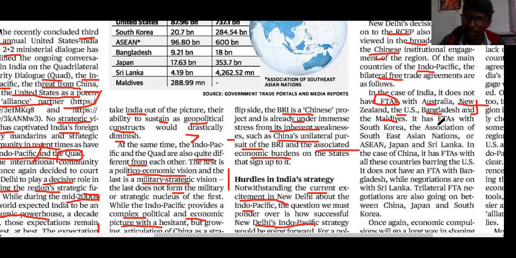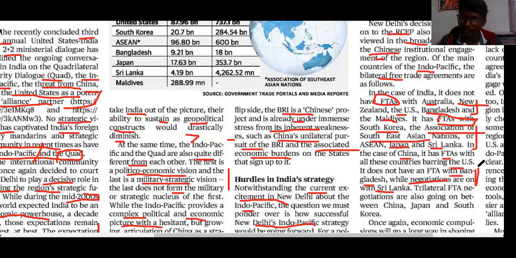The countries having FTAs with India are South Korea, the Association of Southeast Asian Nations (ASEAN), Japan, and Sri Lanka. These are the countries with which India has FTAs. And China has FTAs with all of these except the US and Bangladesh, and for Sri Lanka the negotiations are going on for this FTA.